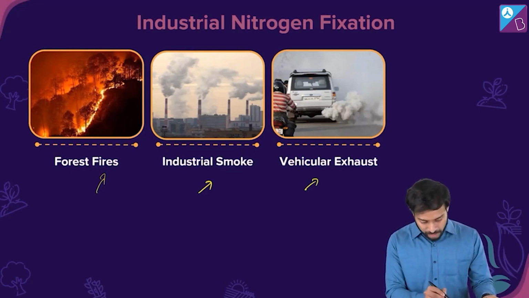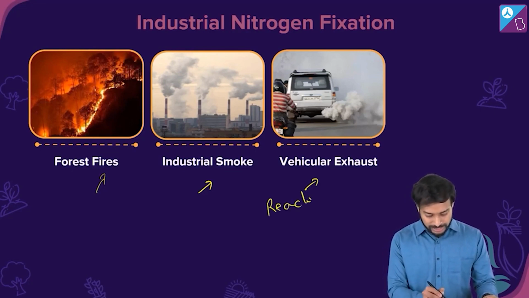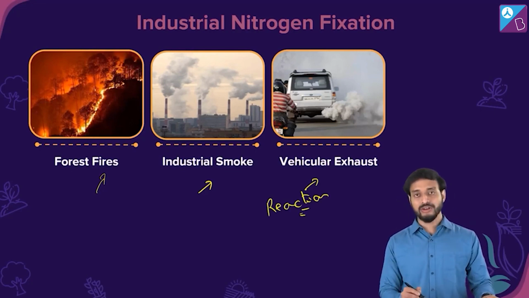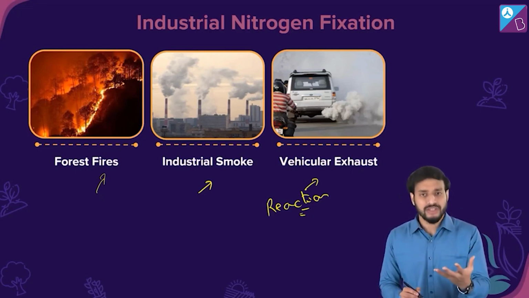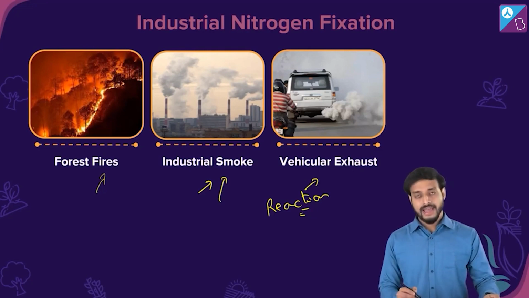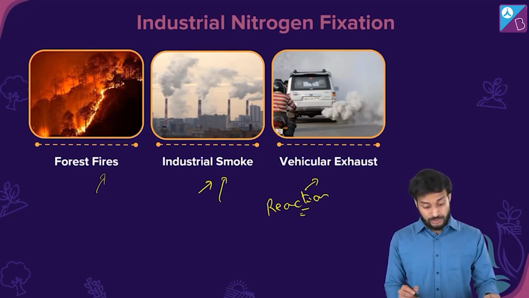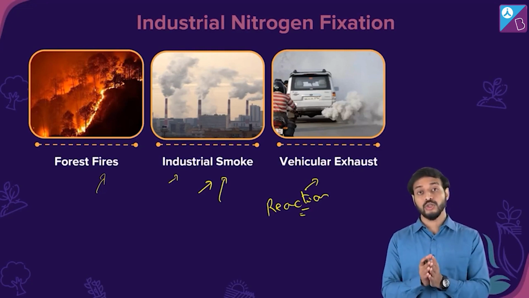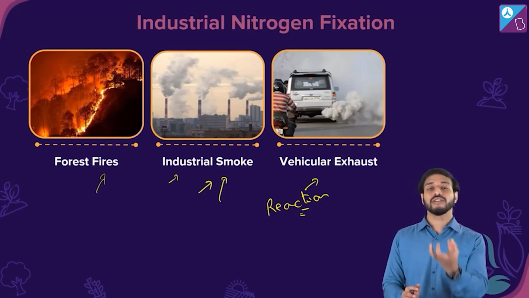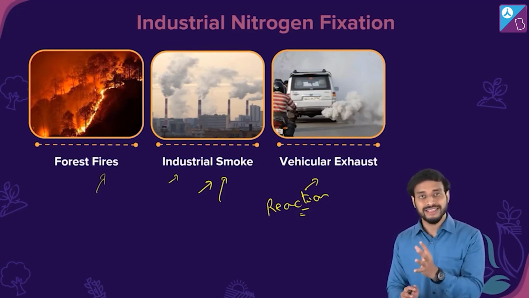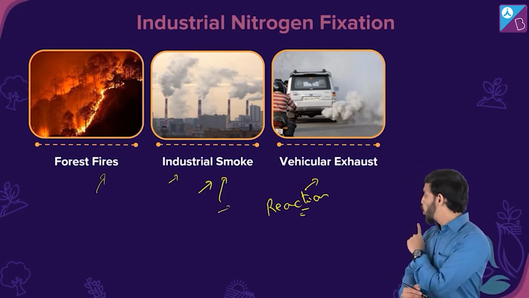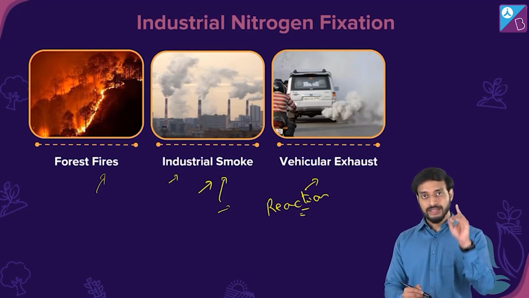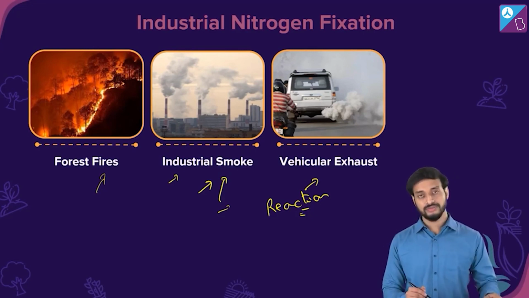They are found mainly because of the reaction of nitrogen and oxygen in air during various industrial processes and burning of fossil fuels. These processes involve a lot of energy, and utilizing that, nitrogen oxides can form. Clear? This is industrial I'm talking about.